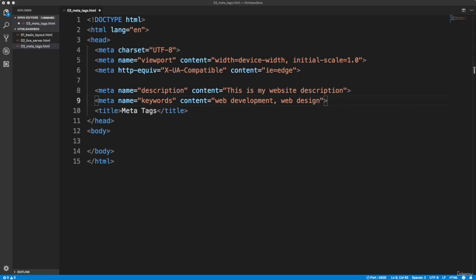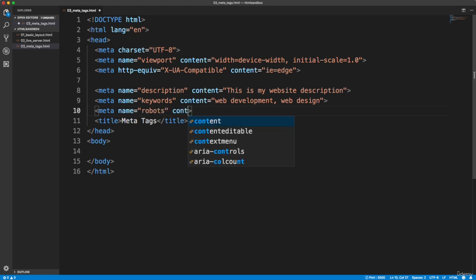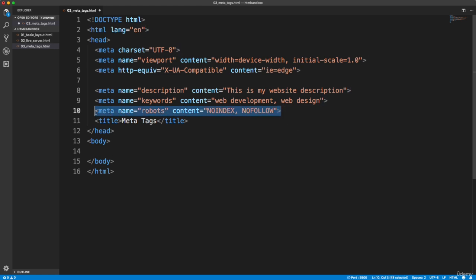All right, so let's see. The last one that I want to show you is if you don't want your site to rank in search engines, if you don't want it to show up at all, you would use the robots meta tag. So let's say meta name equals robots, and for the content, you would want to put noindex so that it doesn't index your site in the search engine, and then nofollow so it doesn't follow any links on the page and index those. All right, so if for some reason you don't want your site to show up in Google and Bing and all the other engines, you would just put this in here.